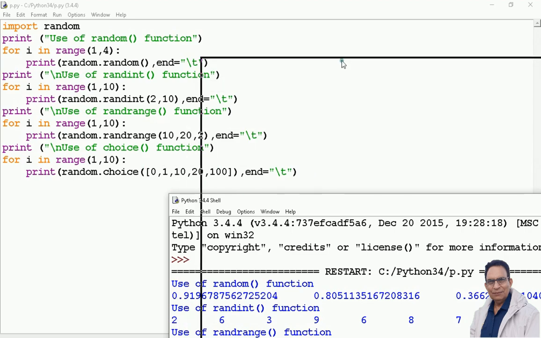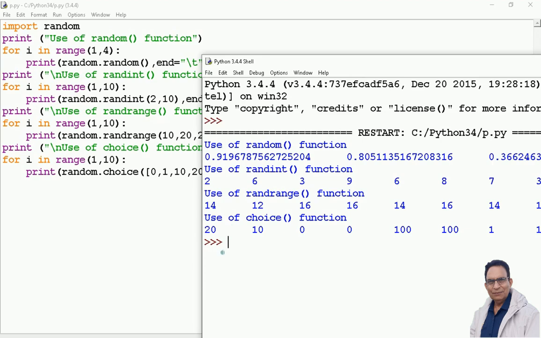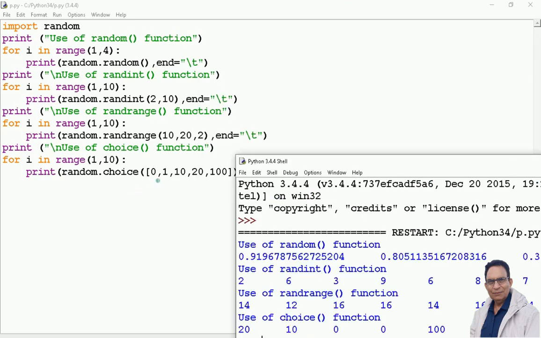Let us see what we are getting in this case. Again, what are we getting? 20, 10, 0, 0, 100, 100 and so on. Because these are the values: 0, 1, 10, 20, 100. So 20, 10, 0, 0, 100, 100 means out of these, a value is printed over here. So I hope it is clear to you.